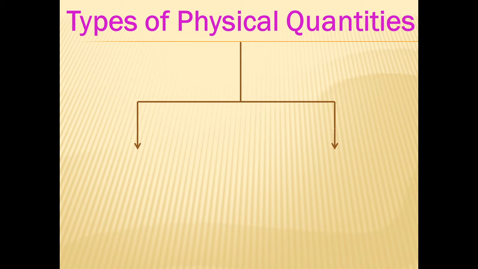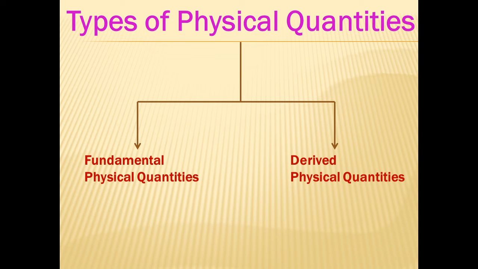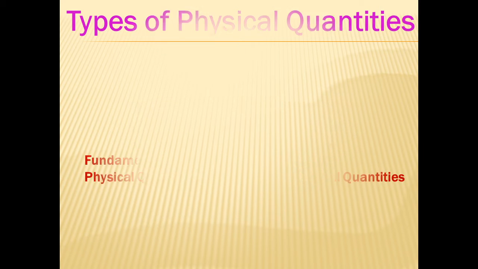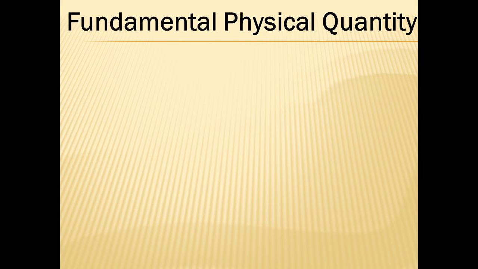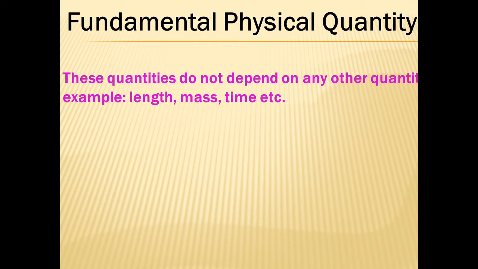Now, types of physical quantities. There are two types of physical quantities. First is fundamental physical quantity. Second is derived physical quantities. First is fundamental physical quantities. These quantities do not depend on any other quantity. These quantities are independent of other quantity. Example, length, mass, time, temperature, electric current, luminous intensity, amount of substance. So, there are 7 fundamental physical quantities.